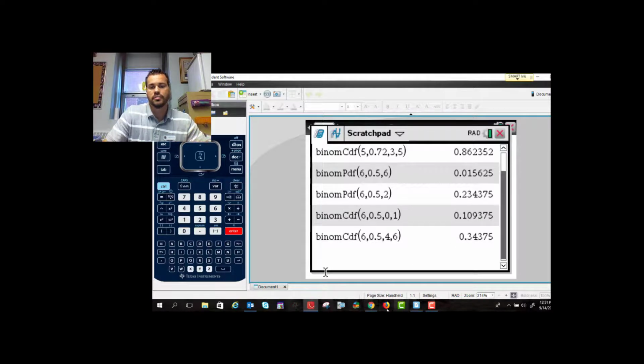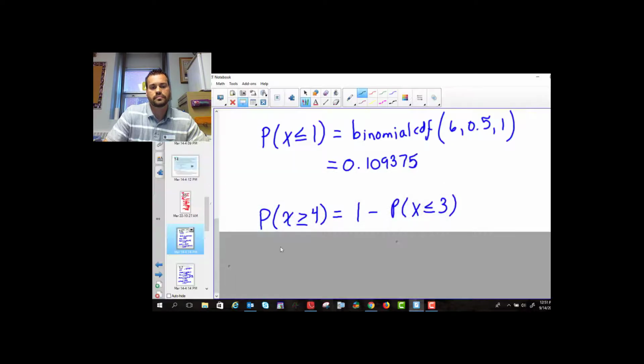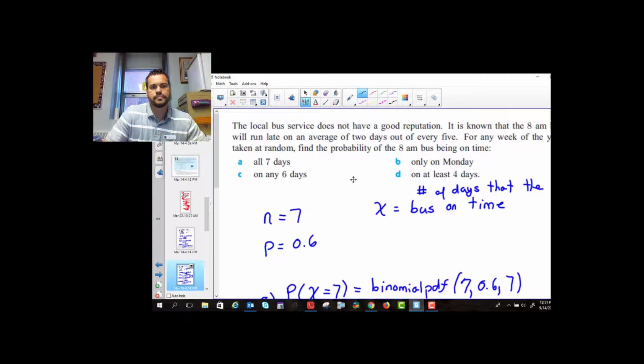Now, there's more complicated questions, and we'll talk about some of them, but that's the idea. All right? So we'll go through some more of these in class. Here's another example where it's talking about a local bus service. There's a couple ones that have to do with colds. I'll go through the rest of these questions in class.